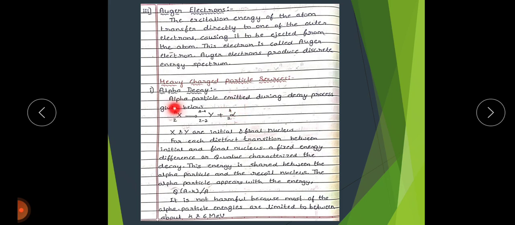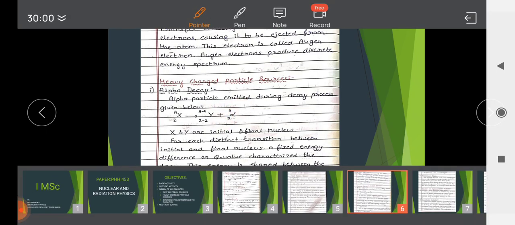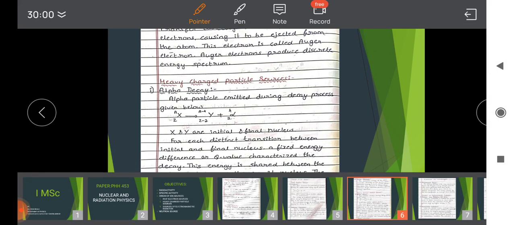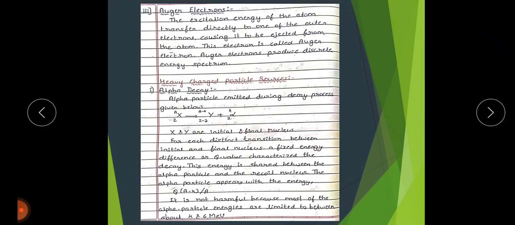Let us consider a parent nucleus X with mass number A and atomic number Z, which decays into a daughter nucleus Y with atomic number Z minus 2 and mass number A minus 4, plus the liberation of the alpha particle or helium nucleus.